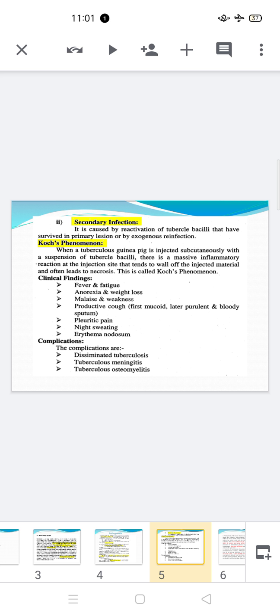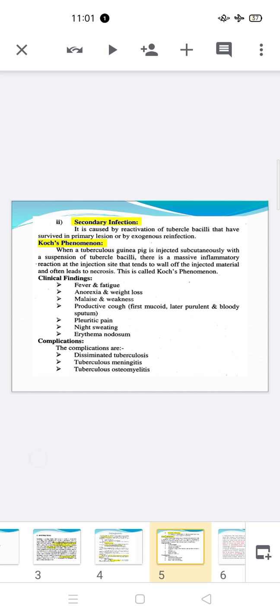They reach other organ systems of our body after the primary infection and produce tuberculosis. So this type of tuberculosis is called reactivation tuberculosis or secondary tuberculosis.